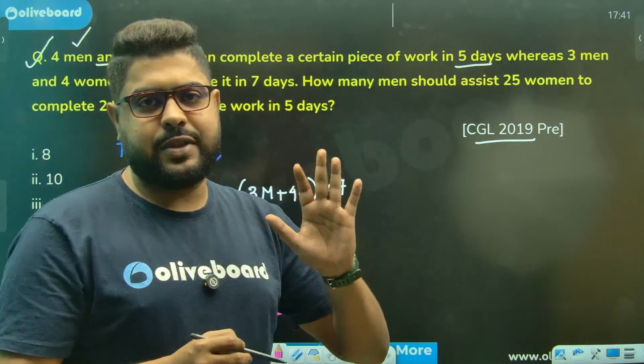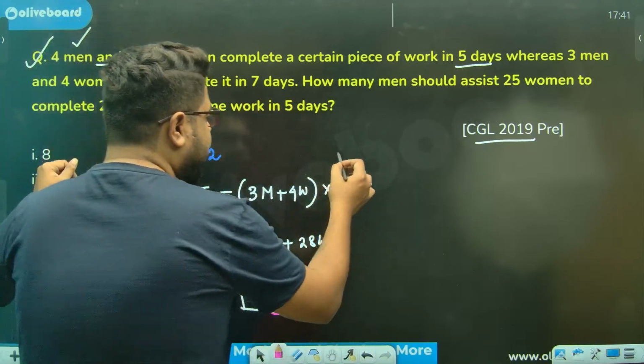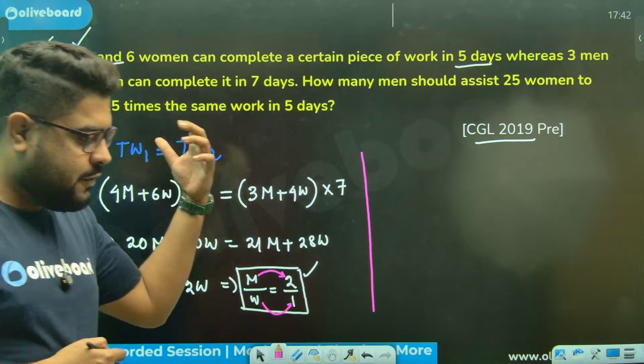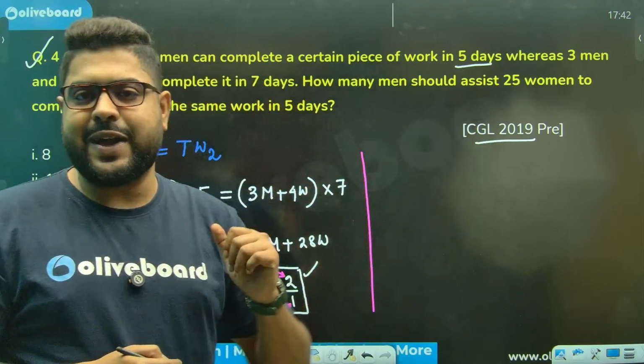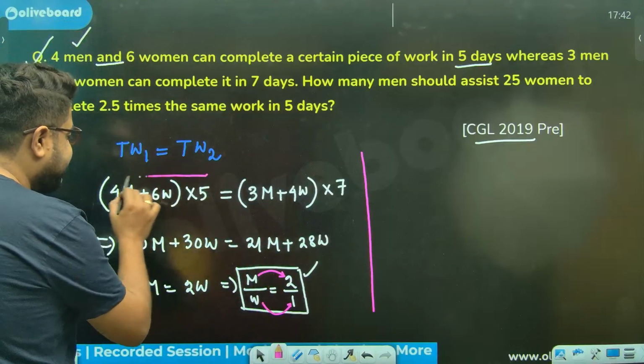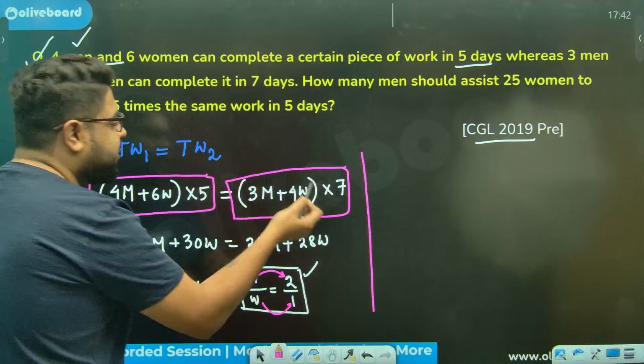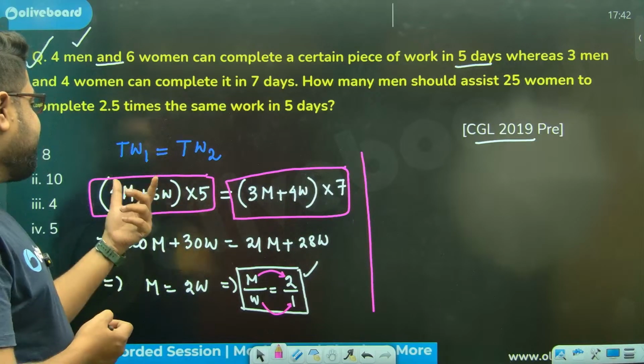This much done. Now let's figure out total work, sir. How can I get total work? Figuring out total work is the easiest thing. Why? Sir, we have already made the equations. This is total work, this is total work. Put the values in any of the equations, you will get total work. So I'm putting it here.